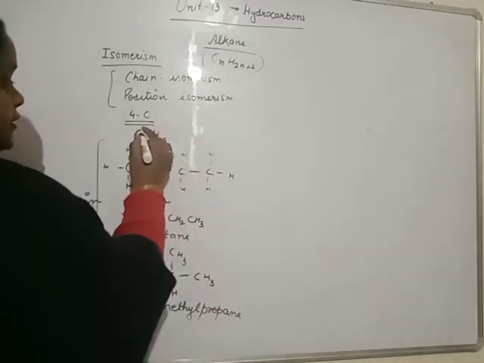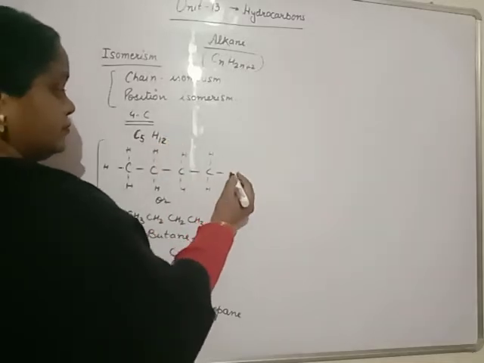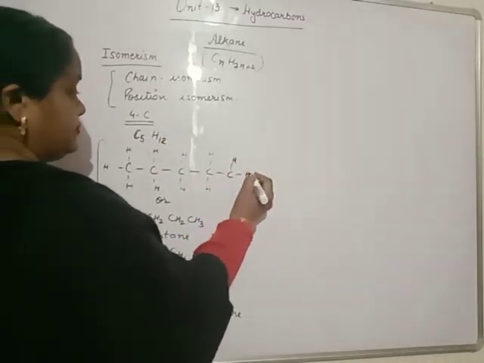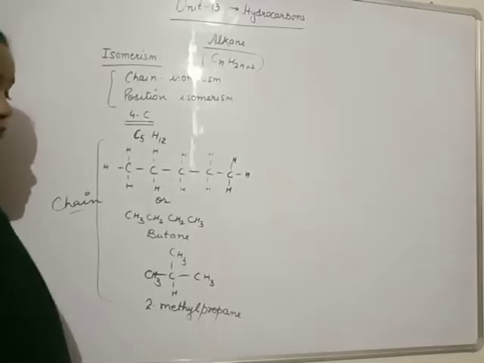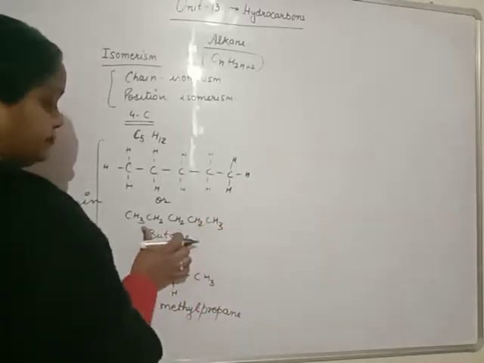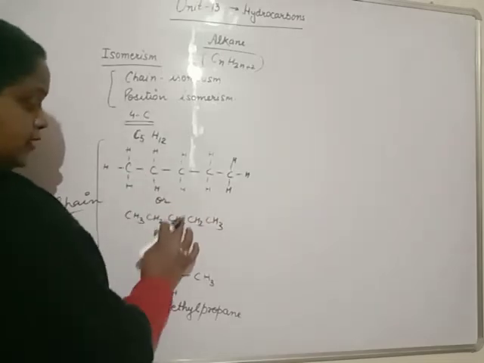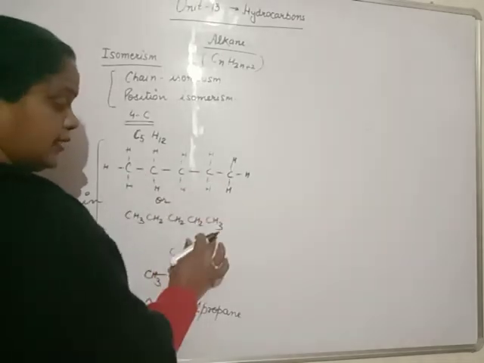If we have C5H12, beta, it is pentane, CH3, CH2, CH2, CH2, CH3.